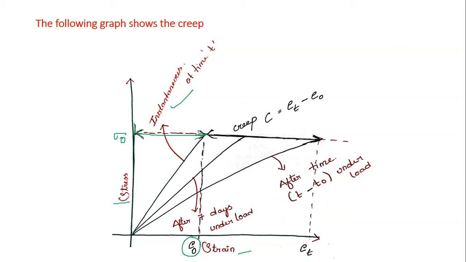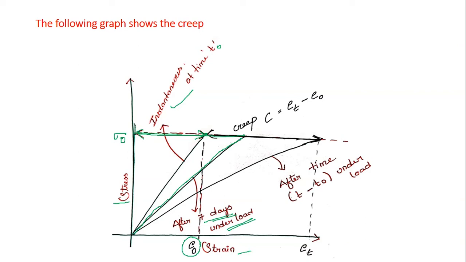And what happens if that stress is left for a few days, something like 7 days under the same load? The strain increases, and this would be the stress strain relationship, and this is the strain in the body, isn't it right?